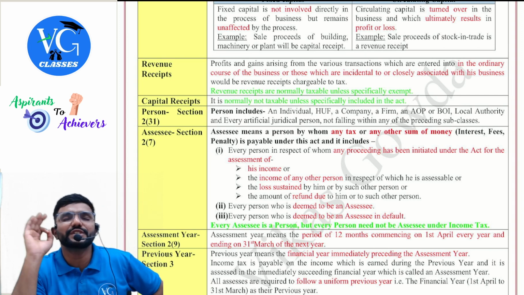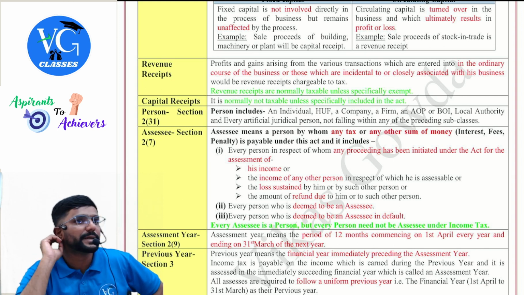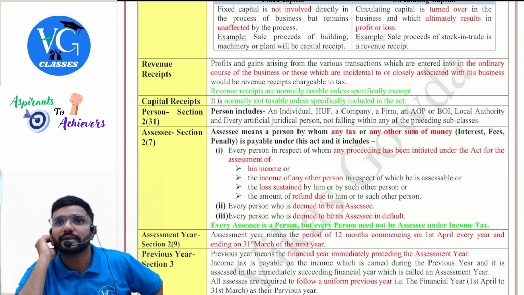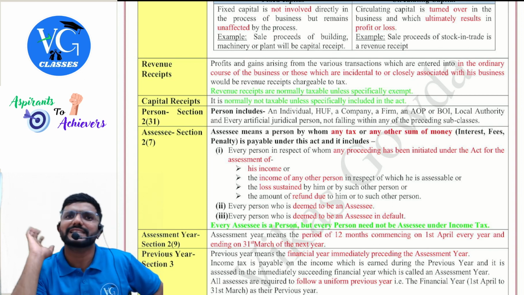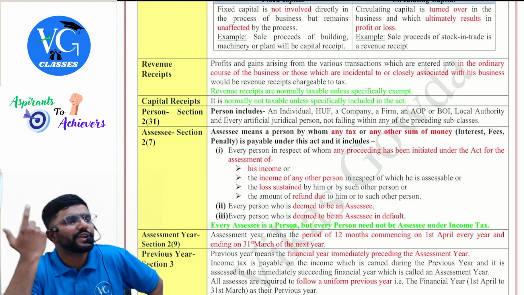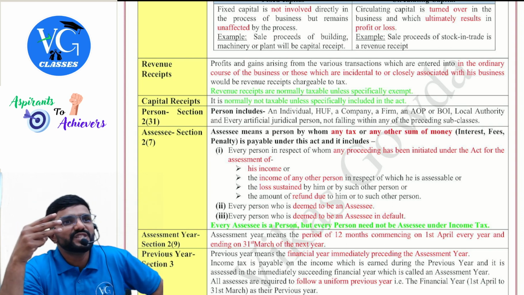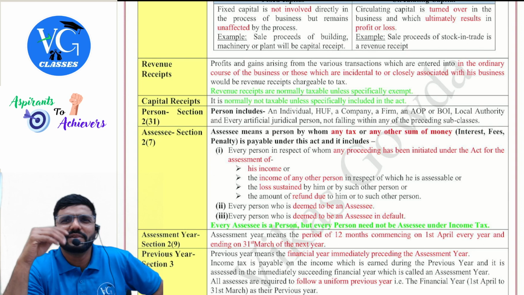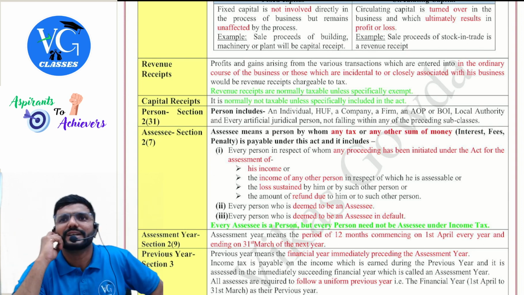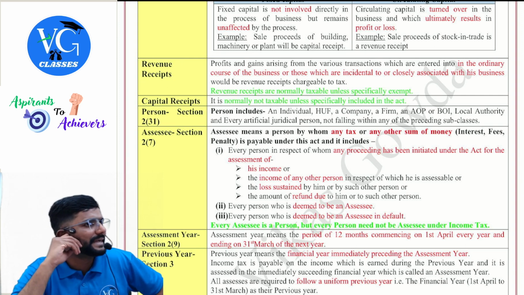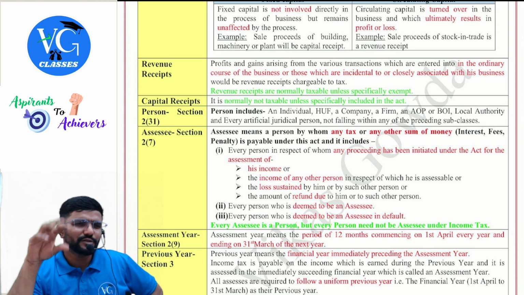Same way, compensation received on the termination of an agency contract, and compensation received on the termination of employment. All these are capital receipts, but still taxable. Why? Under the respective sections, they have told it is taxable under income tax law. So we have to follow the same. So these are the three capital receipts which are specifically taxable. The rest of them, like issue of shares and borrowing of loan, are capital receipts, but not taxable.